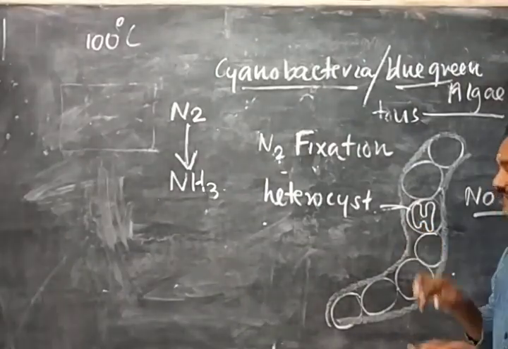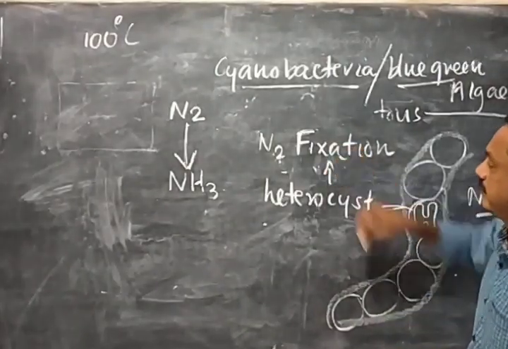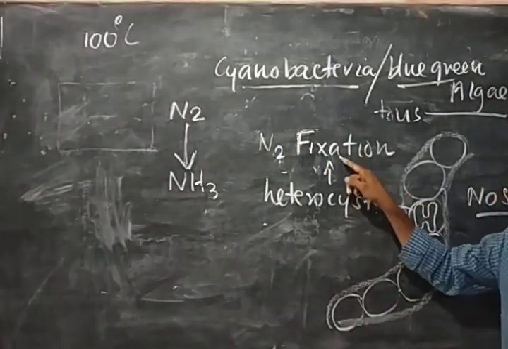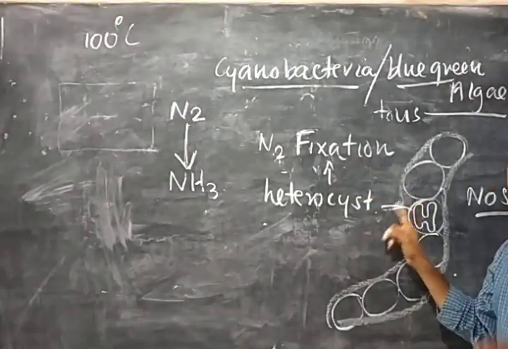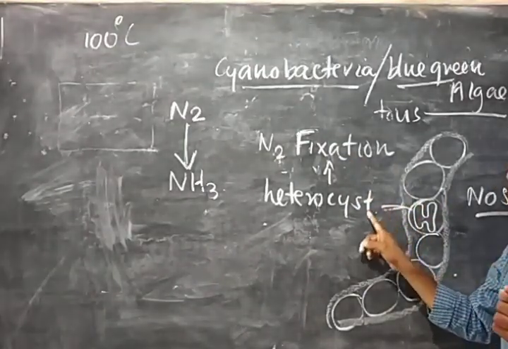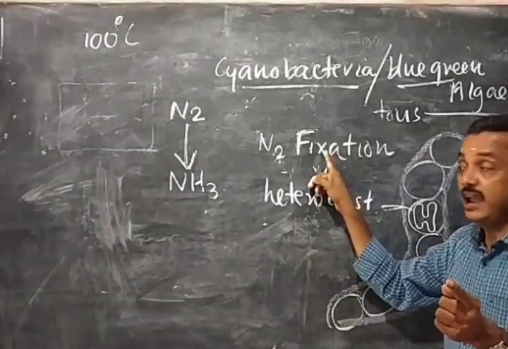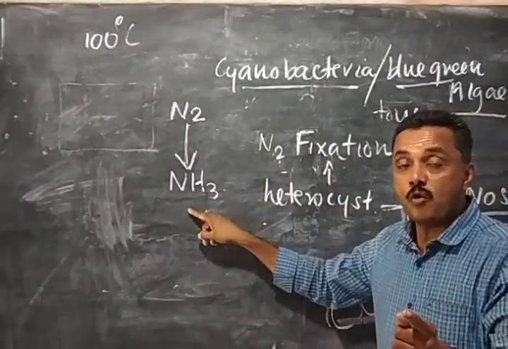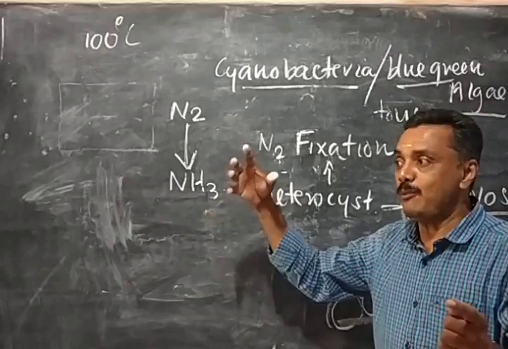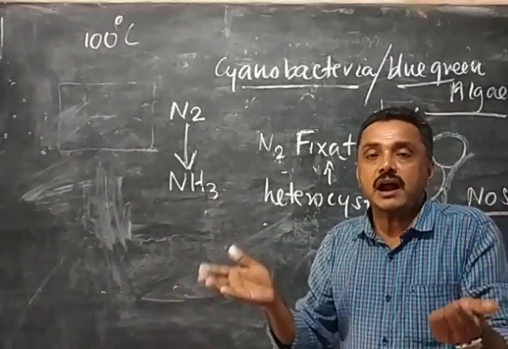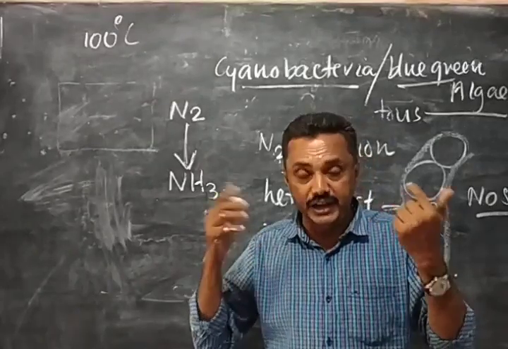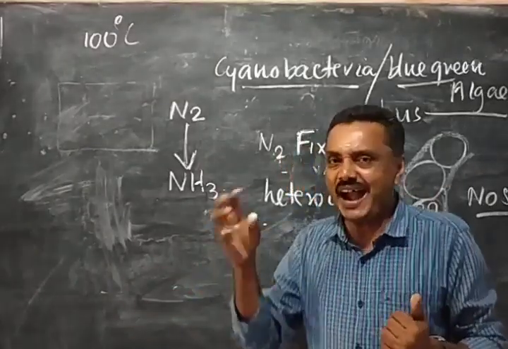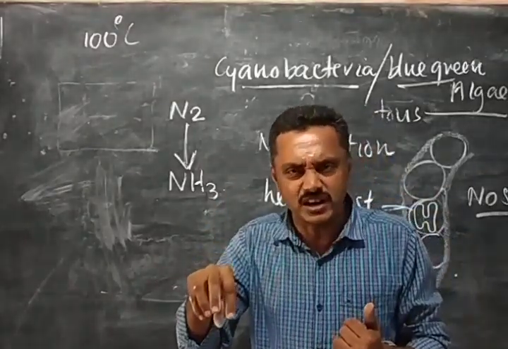This heterocyst is very important because it helps in nitrogen fixation. It helps to produce ammonia. What is the importance of that? When ammonia is formed in the soil, the nitrogen content of the soil increases. Soil becomes highly nutritious. We add ammonia to plants when we are doing agriculture.